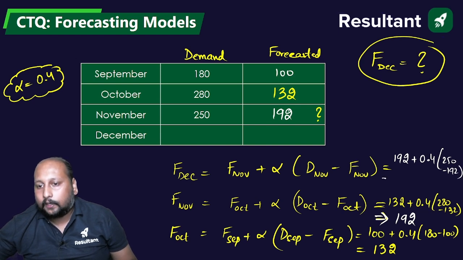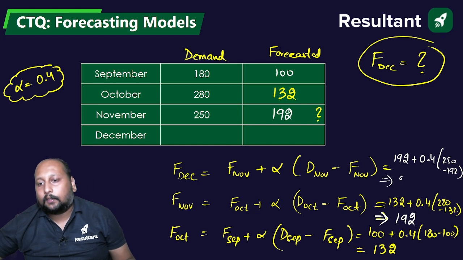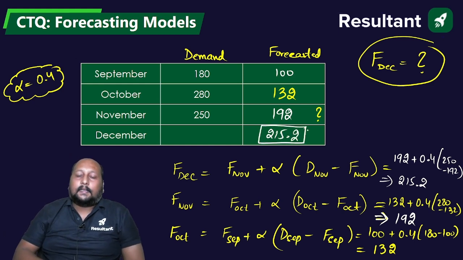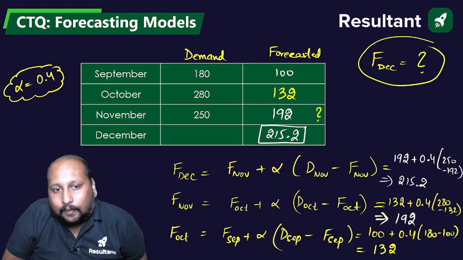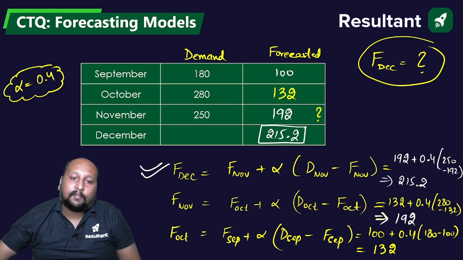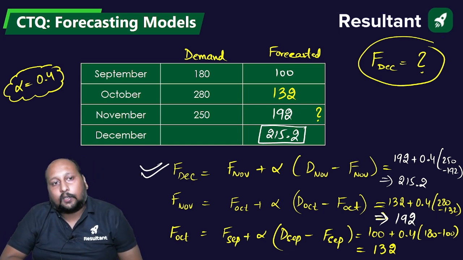So what's the value you are getting? Somewhere around 215.2. So this is my final answer. That is, for the month of December, I'm getting the forecasted value to be 215.2 as the final correct answer. This way, you have to solve the question from the exponential smoothing method.